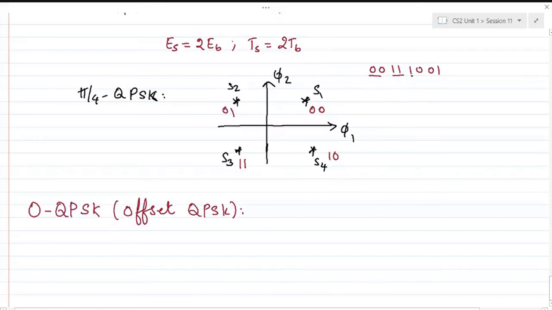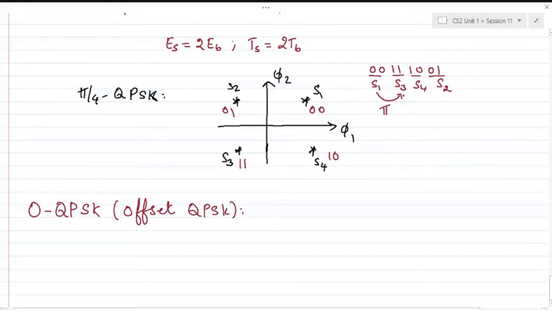QPSK groups 2 bits at a time, and accordingly the phase of the carrier keeps changing. This is S1, this is S3, this is S4, and this is symbol S2. In changing the phase of the carrier from S1 to S3, what is the amount of phase change? 180 degrees, that is pi.